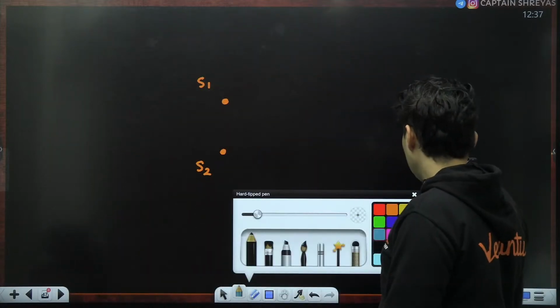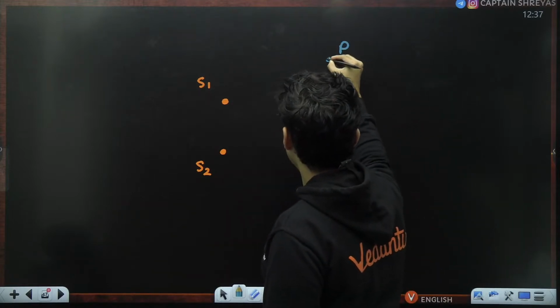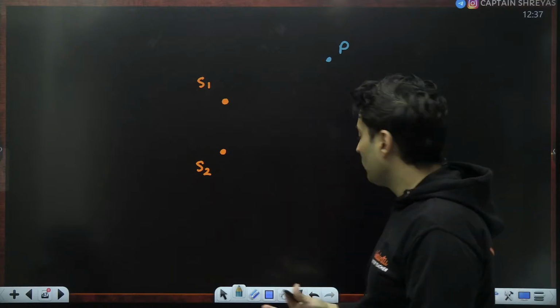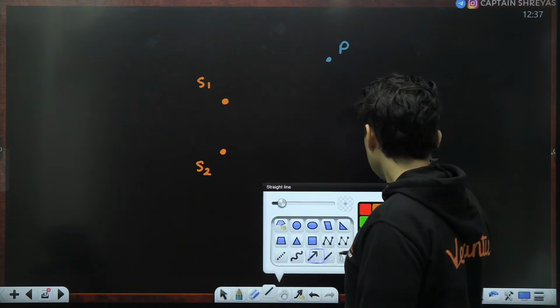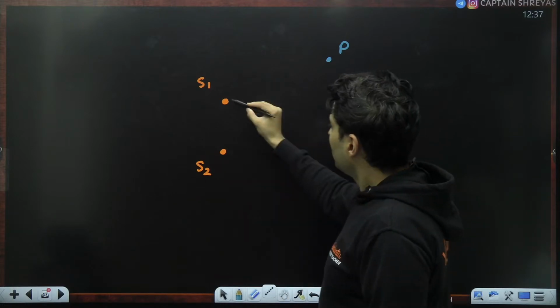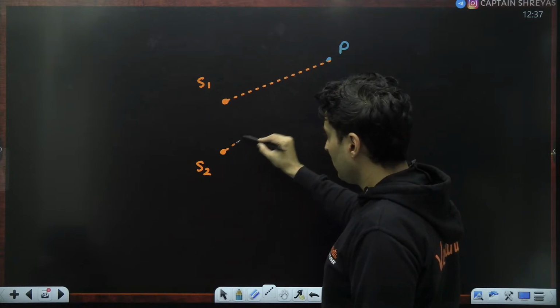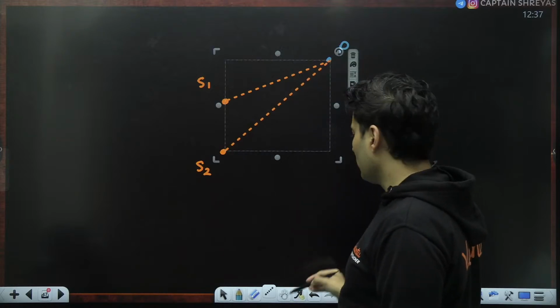So that is why I will choose some random point, let's say over here. I don't know whether it is going to be constructive, destructive, or neither of them. So I will think of it like this. The rays from source 1 will reach point P earlier. In this case, the rays from source 2 will reach it slightly later on.